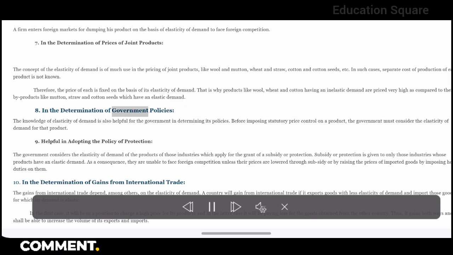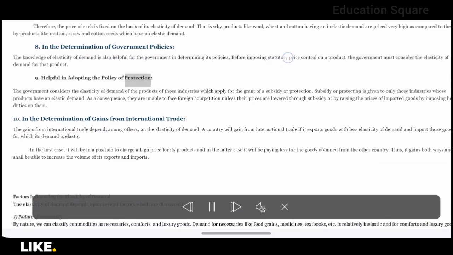In the determination of government policies. The knowledge of elasticity of demand is also helpful for the government in determining its policies. Before imposing statutory price control on a product, the government must consider the elasticity of demand for that product. Helpful in adopting the policy of protection.